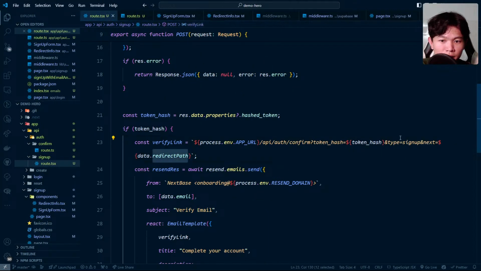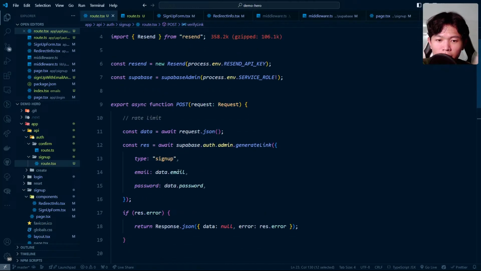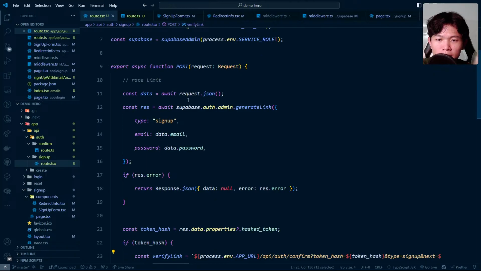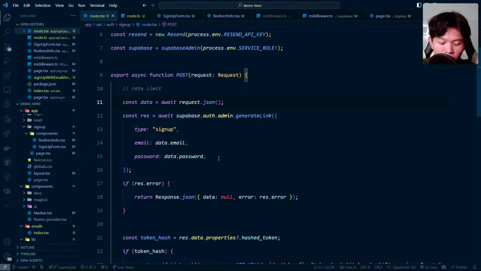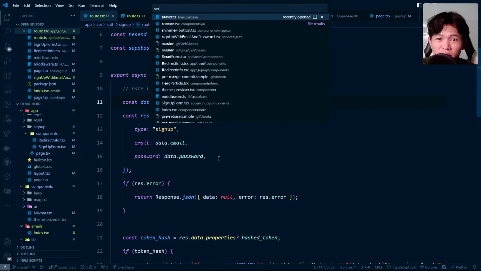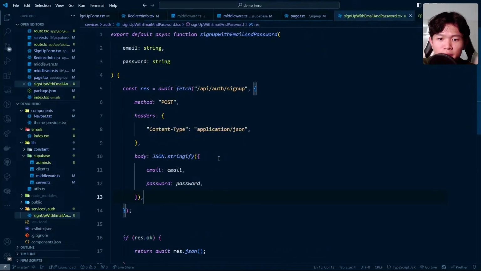So right here, we need to have the data pass in called redirect path. It needs to come from the request. The request is in the service folder. I'll try to go and find it. Service, this, not this one. The sign up with email and password right here.